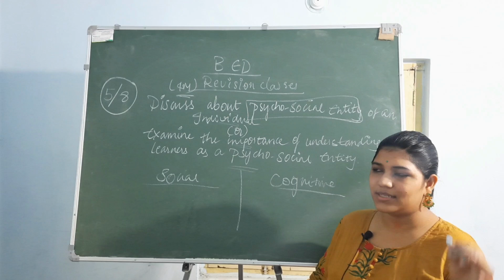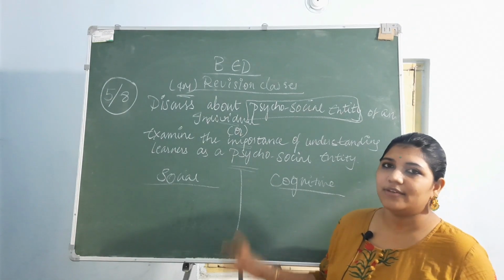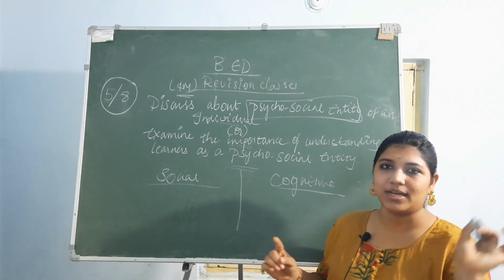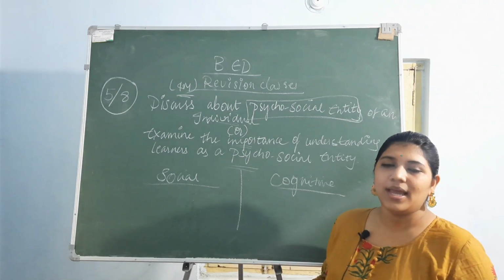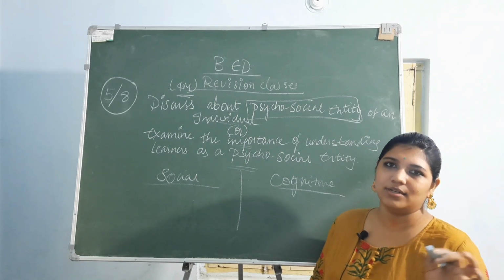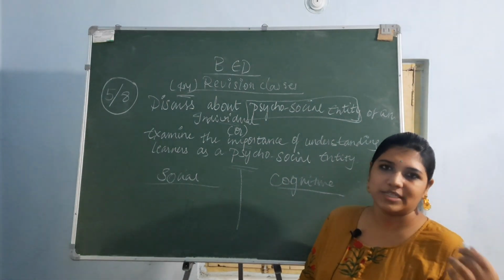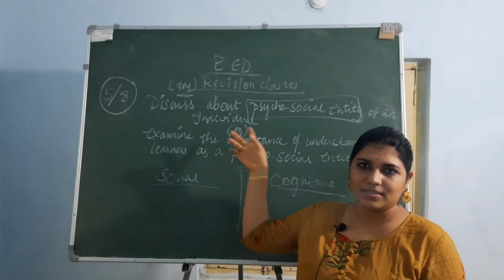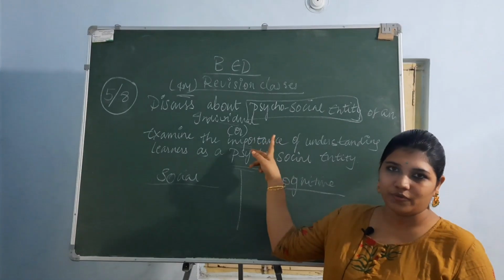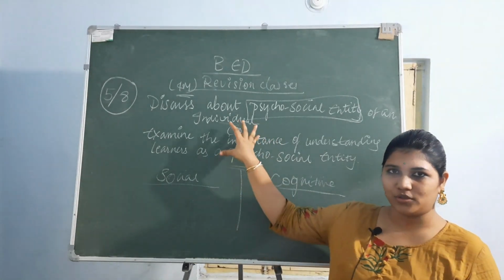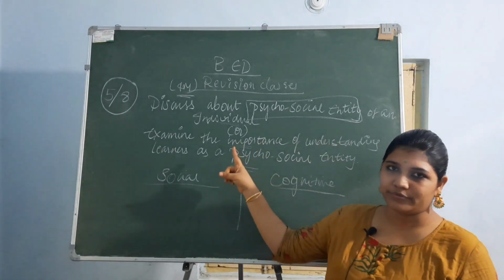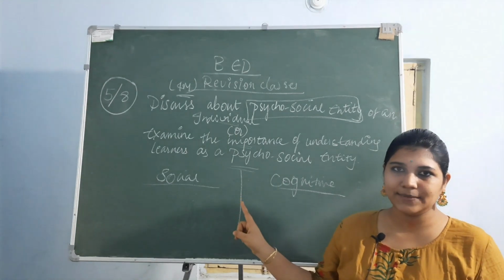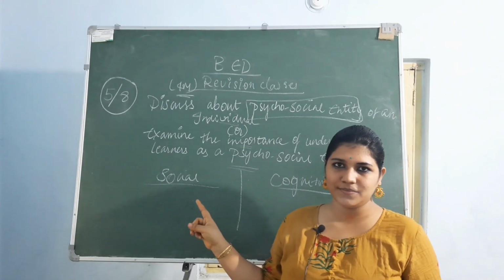Whenever they mention the places they visited, and whenever we want to give an example, if we remember that, we will connect to it so that the student can understand what you are explaining on the board. This is one of the strategies taken by the teacher to explain. So this is the answer, and it can be asked in these two types. Don't get confused, make a note of it. Whatever it is, the main point to keep in mind is the psychosocial entity of an individual. Clear? Let's move on to the next question.